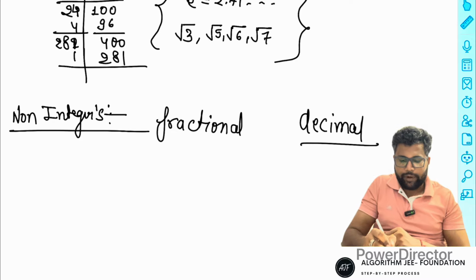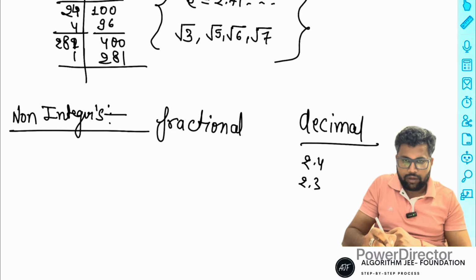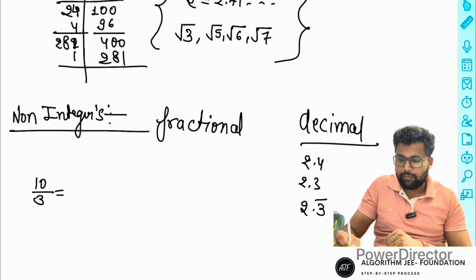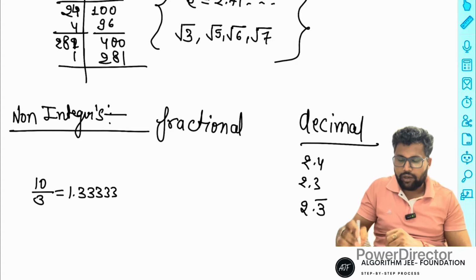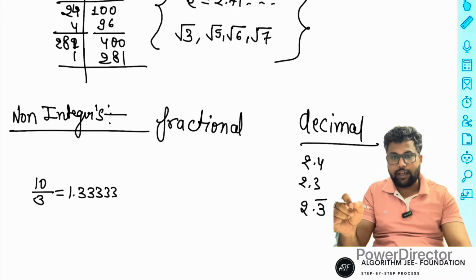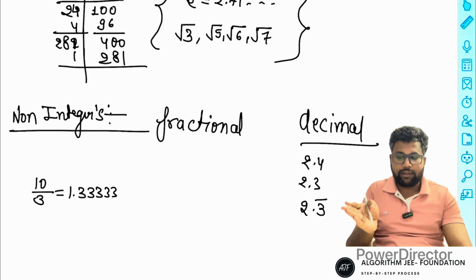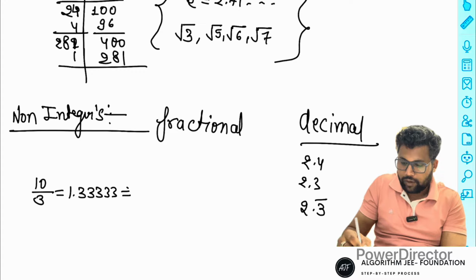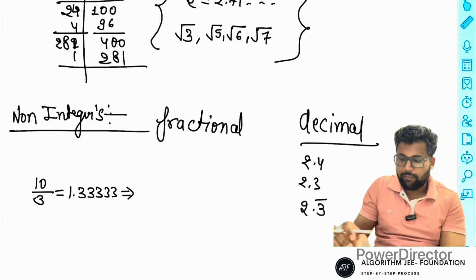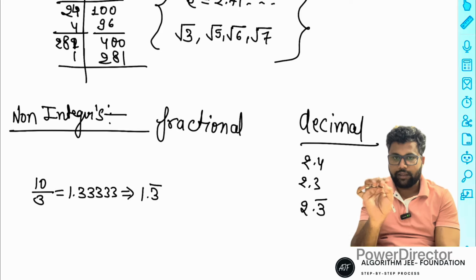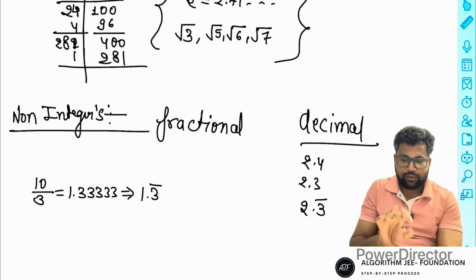Decimal is simple: 2.4, 2.3, and sometimes a decimal repeats. Suppose 10 is divided by 3, then the number is 1.33333. It's a repeated decimal. A repeated decimal is also of p by q form, because 10 by 3 is p by q form. So it is not an irrational number, because irrational numbers cannot be in p by q form. It is represented as 1.3 recurring.